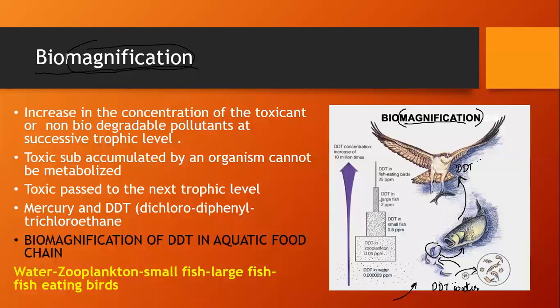The DDT-containing fat-deposited fishes now move into the larger fish, where again the DDT is deposited in the fatty tissues. Later it is consumed here, so because of this, the concentration increases.